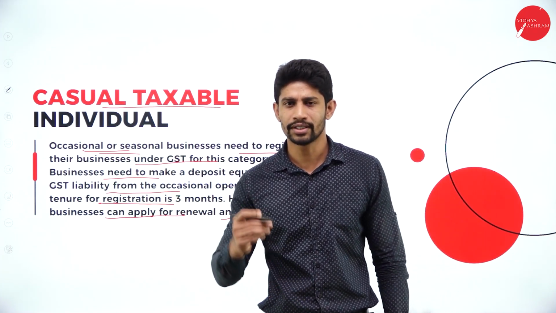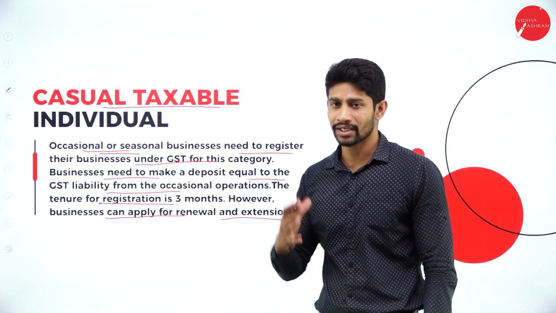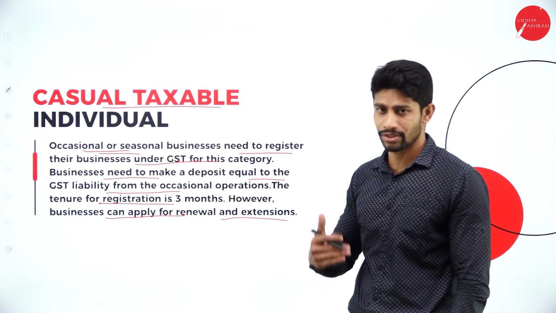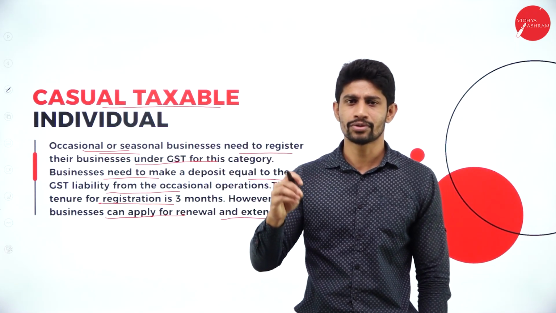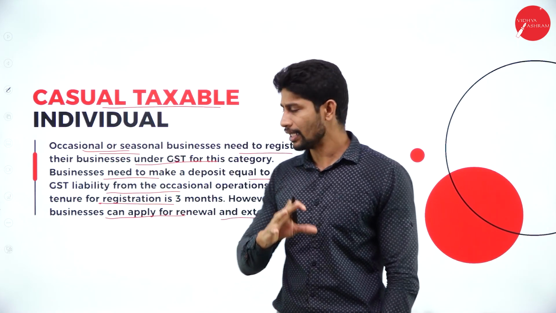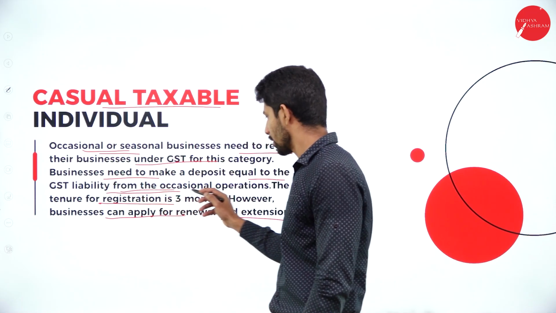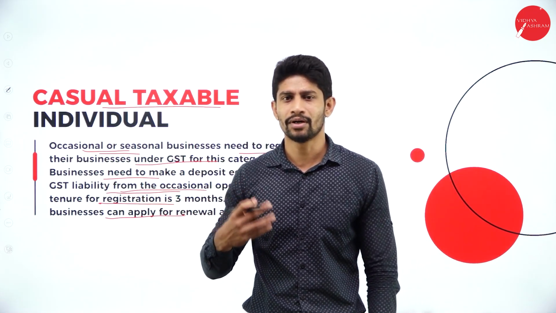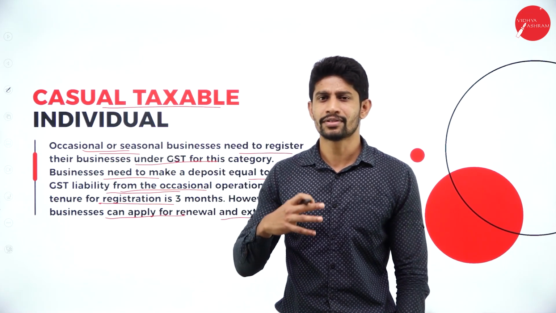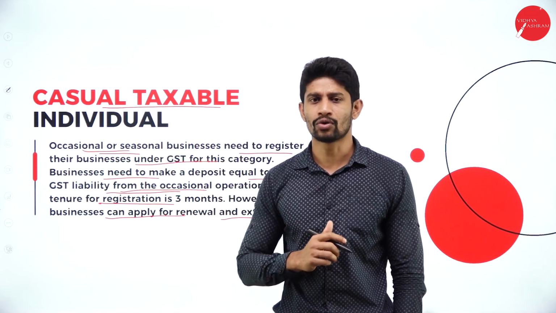Yes, here what they are supposed to do, the people who come under the casual taxable individual registration, they are supposed to register with the GST authority and they are supposed to deposit some money equivalent to the GST liability from the occasional operation. For example, I am planning to operate with 10 crore rupees of total sales. I am estimating 10 crore rupees of sales.